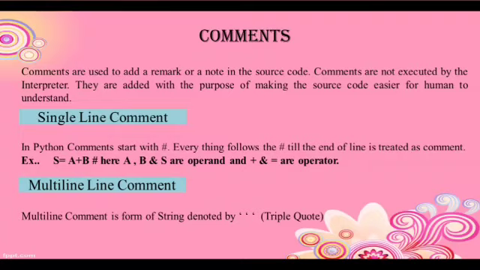Put the hash and then write a, b and s are operands, and similarly plus and equal to are operators. So this is the small comment or single line comment regarding the expression s equal to a plus b. But if you want to write an elaborate comment, that means you want to write a comment in more than one line, use a multi-line comment. A multi-line comment is denoted by triple quotes.